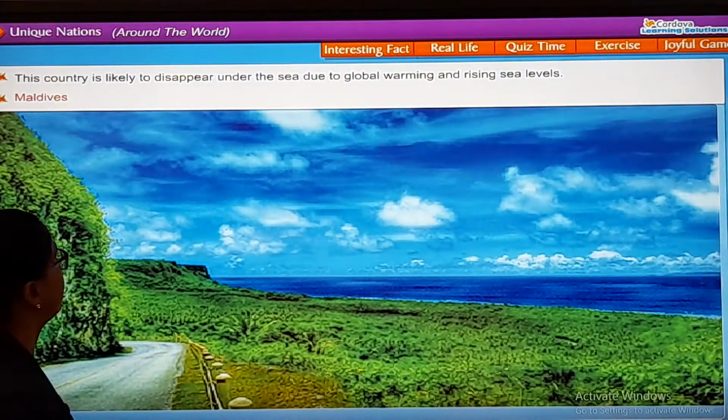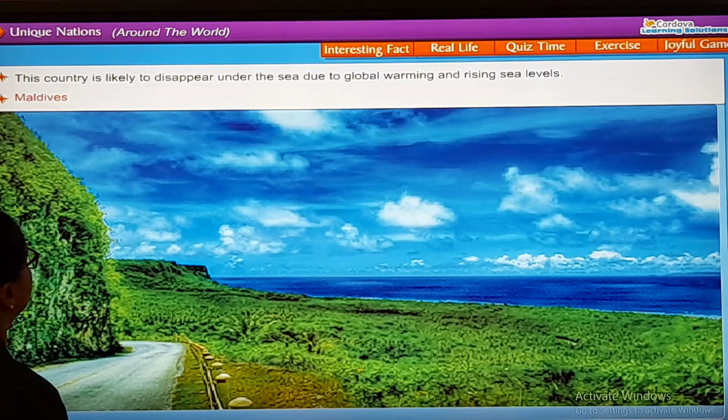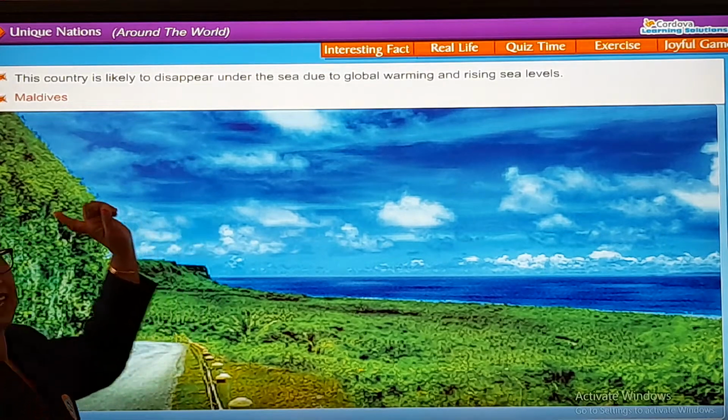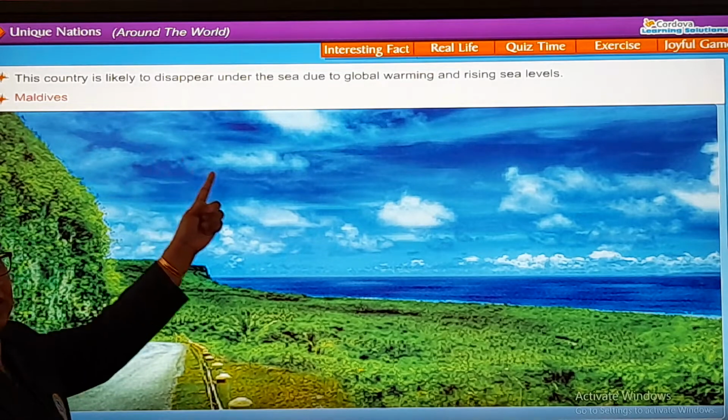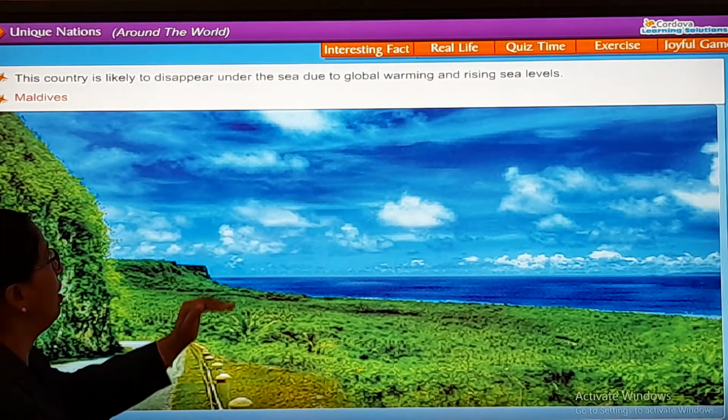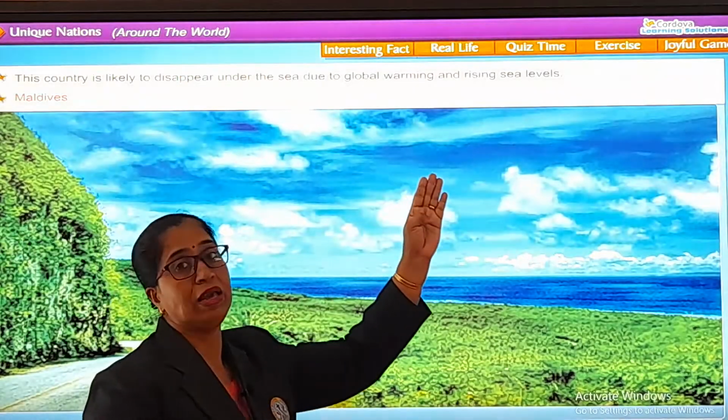This country is likely to disappear under the sea due to global warming and rising sea levels. Maldives. So I hope you all can see this. Yes, the country is likely to disappear under the sea. Why? Because of global warming.